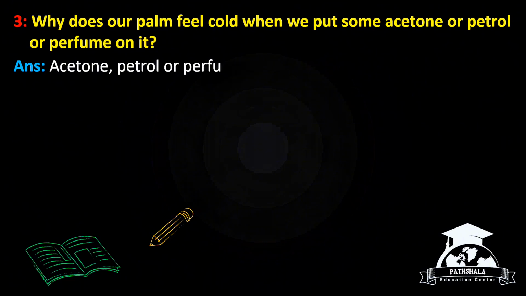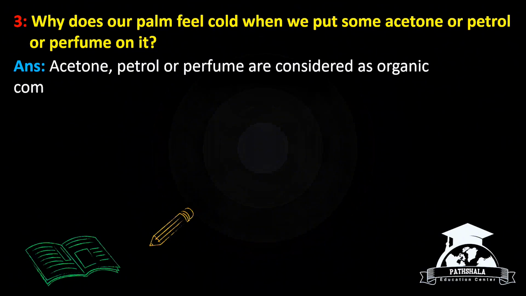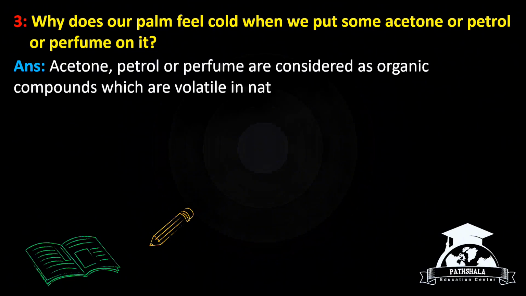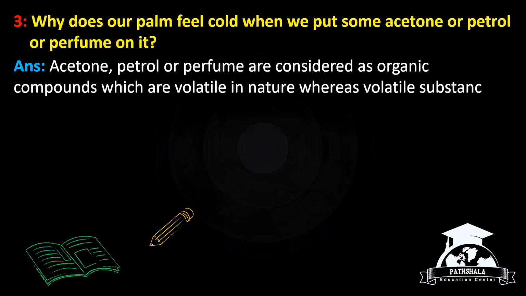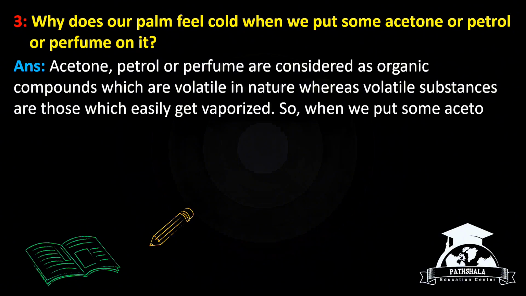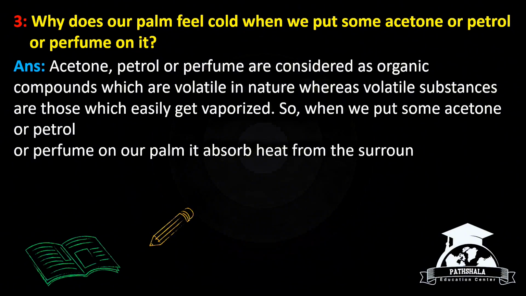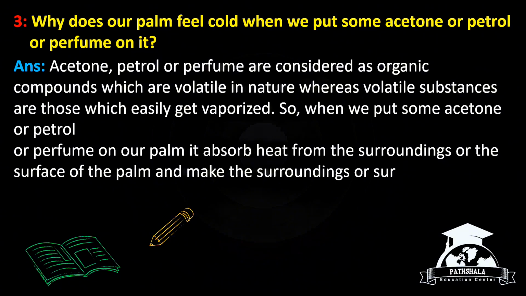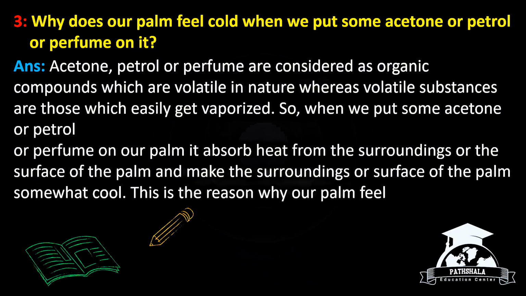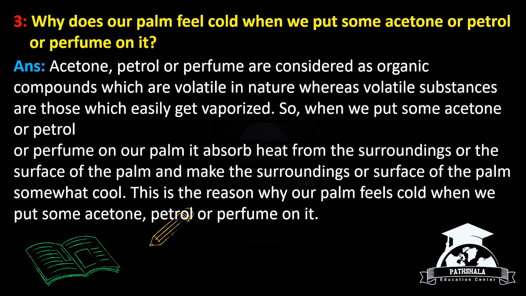Answer. Acetone, petrol, or perfume are considered organic compounds which are volatile in nature, whereas volatile substances are those which easily get vaporized. So, when we put some acetone or petrol or perfume on our palm, it absorbs heat from the surrounding or the surface of the palm and makes the surface of the palm somewhat cool. This is the reason why our palm feels cold when we put some acetone, petrol, or perfume on it.